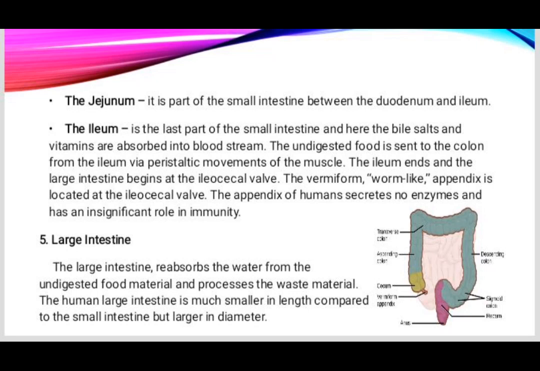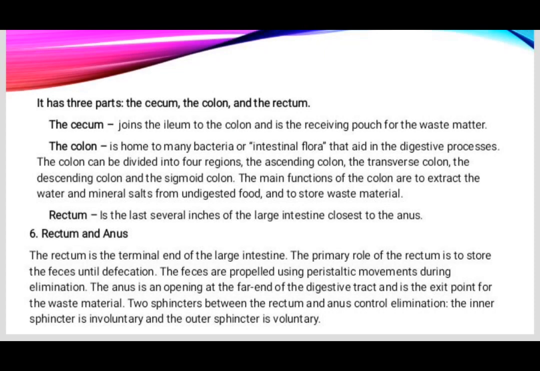Fifth is the large intestine. The large intestine reabsorbs the water from the undigested food material and processes the waste material. The human large intestine is much smaller in length compared to the small intestine but larger in diameter. Large intestine has three parts: the cecum, the colon, and the rectum. The cecum joins the ileum to the colon and is the receiving pouch for the waste matter.